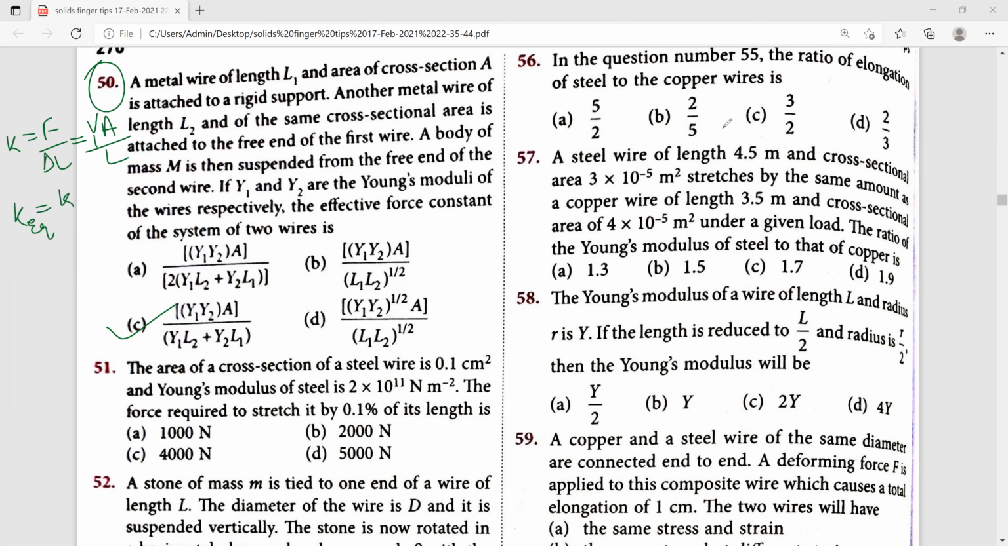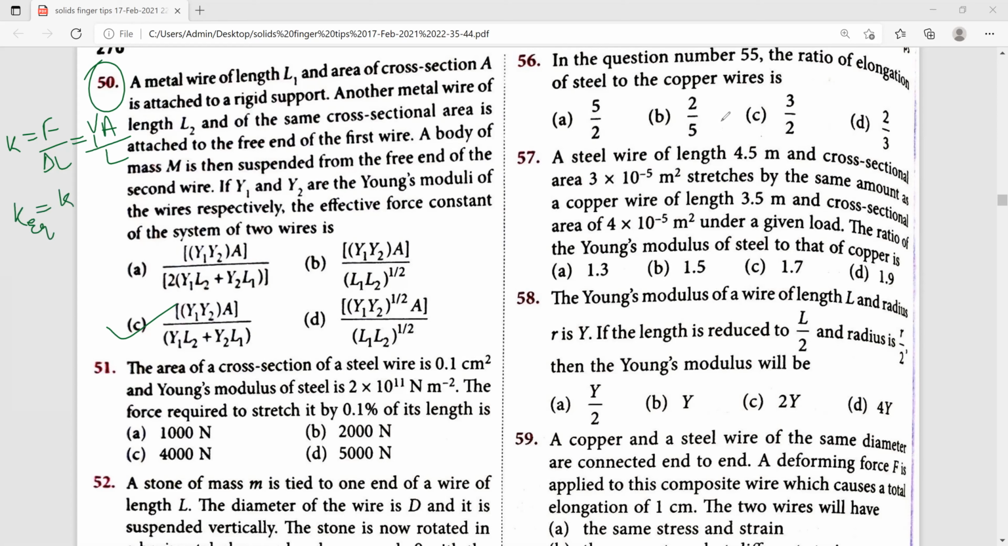Next, 52nd one. A stone of mass M is tied to one end of the wire of length L. Diameter of the wire is D and it is suspended vertically. Stone is now rotated in horizontal plane and makes an angle theta with the vertical. If Young's modulus of the wire is Y, then increase in length of the wire, how we are going to represent? That is represented by the equation. So just when you observe all the four options, it is represented by equation by the option C1.